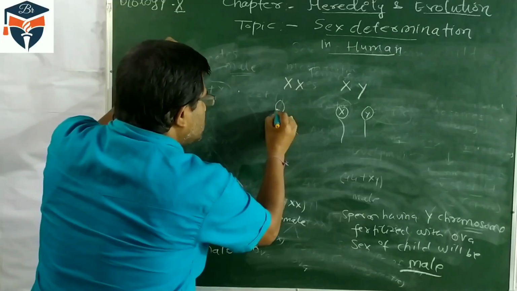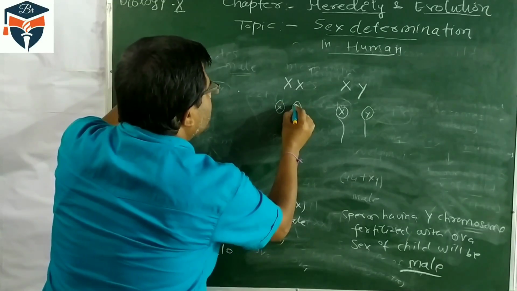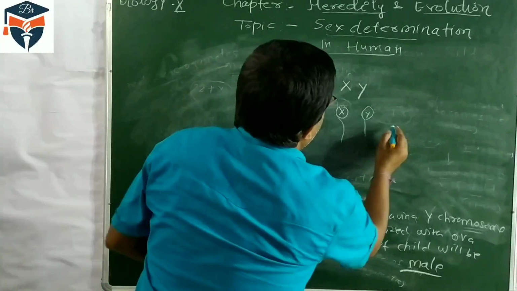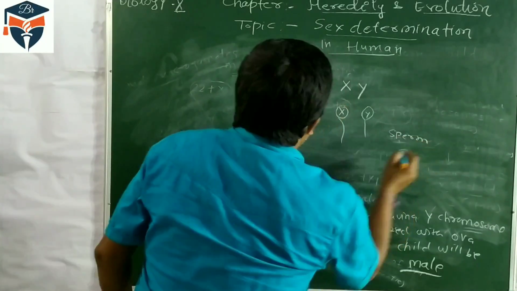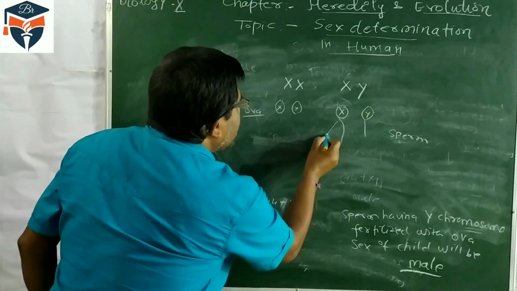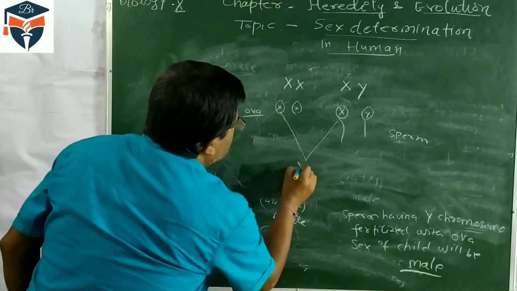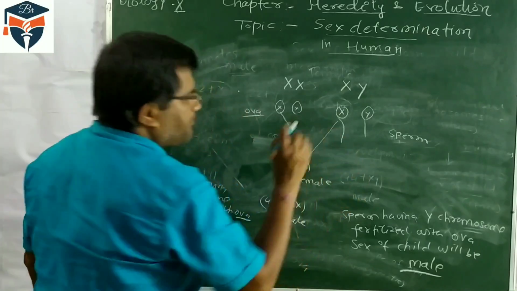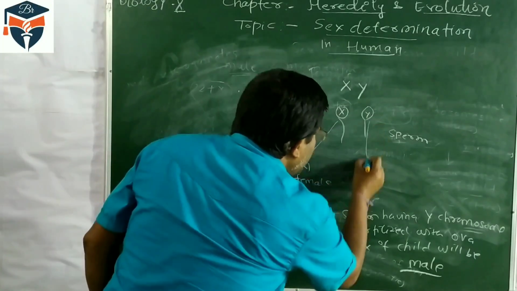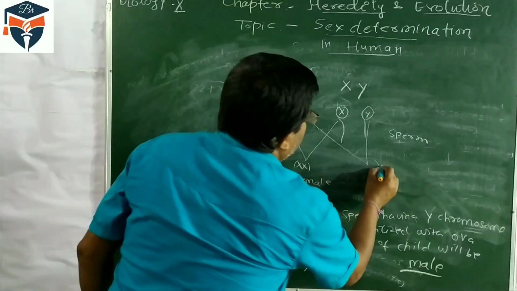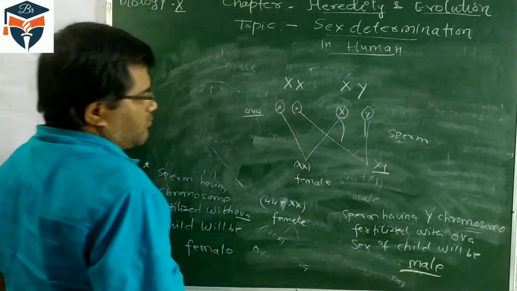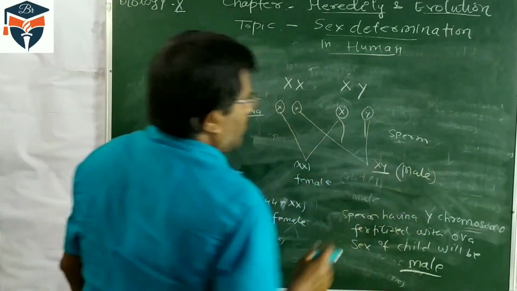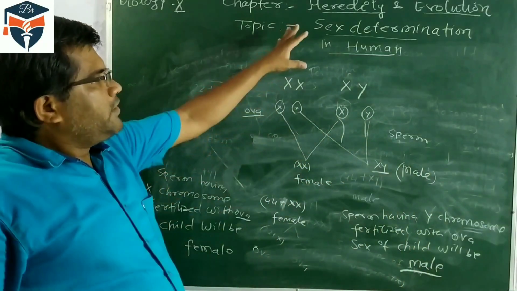Ova produce X and this X, so these are ova and these are sperm. If sperm having X chromosome is fertilized with the ovum, it will be XX and the child will be female. But if sperm having Y chromosome is fertilized with the ovum, it is XY and the child will be male. So here you see human being.